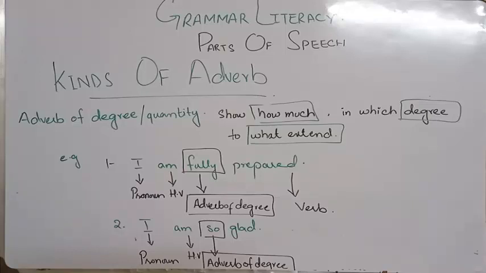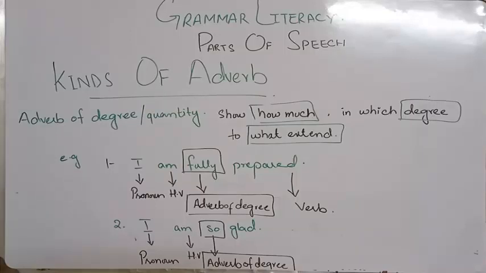So, I'm so glad. I am so glad. Like he said, I'm glad about it, or I am so glad. Both have two degrees. I am glad about it means he's happy about that, but to some extent. But I am so glad means he is very, very happy about it, to the next level. So this is how the adverb of degree or quantity works in a sentence. I hope that you have understood. So let's go to the next type.